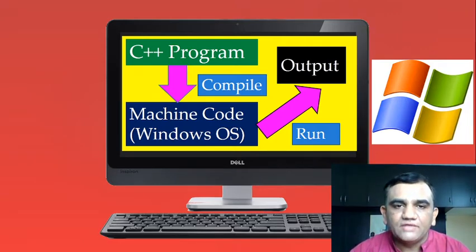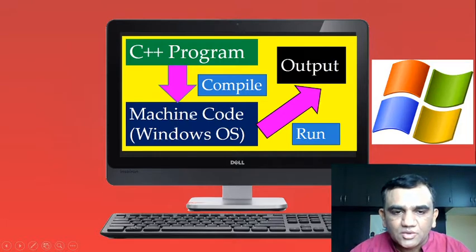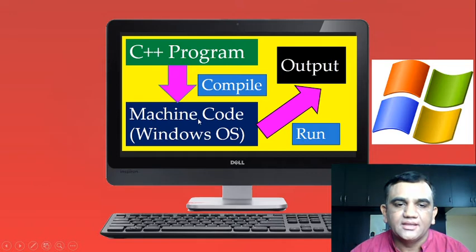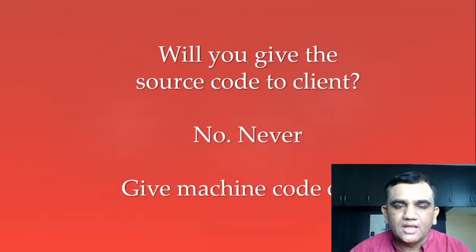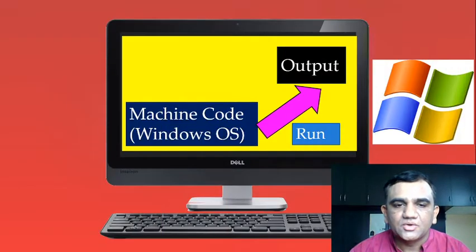So again, whenever you compile your C++ program on a Windows based machine, the Windows based machine code will be generated, and this machine code will be understood only by a Windows based operating system. If you give it to any other operating system like Linux, it will not be able to understand it. Now, on the client side, will we give the source code to the client? No, never. We will give the machine code only.